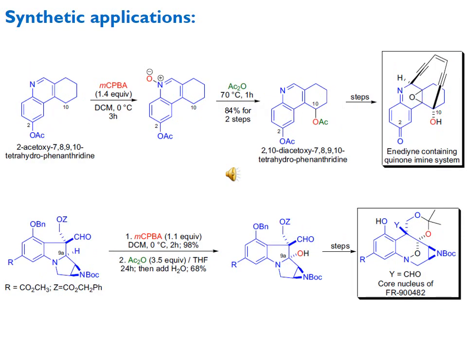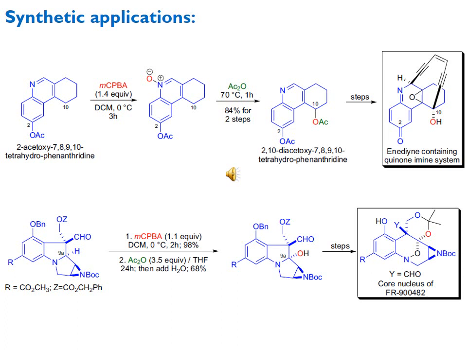Here are two examples which are related with the use of acetic anhydride. The first example is also first the oxidation of amine, and then the reaction with acetic anhydride for the formation of an acetyloxy group or derivative, which after a number of steps has been converted into the product.